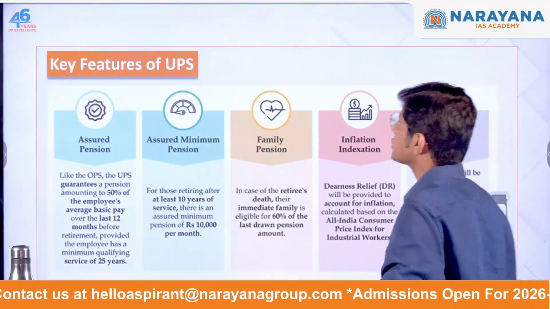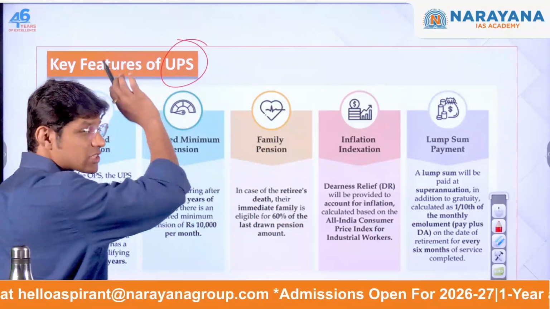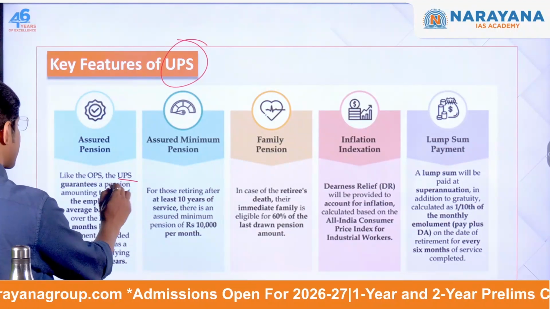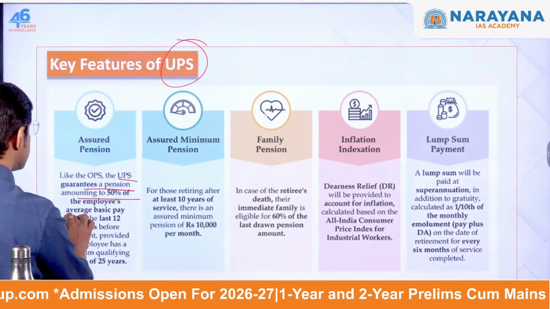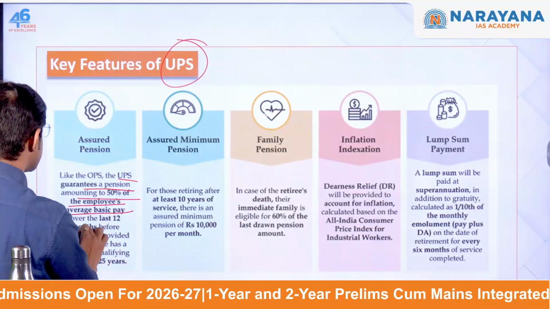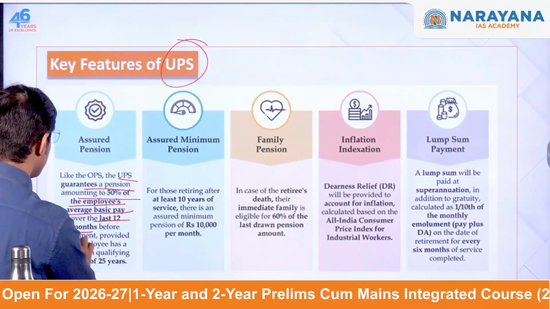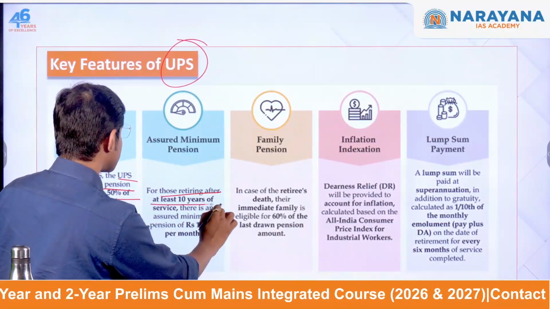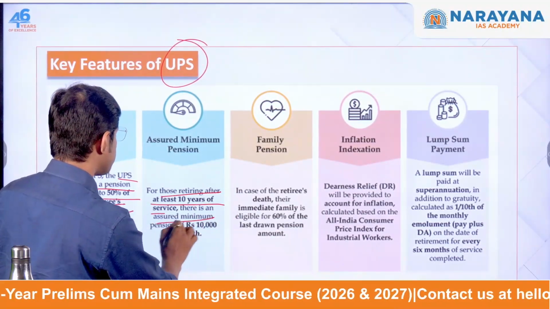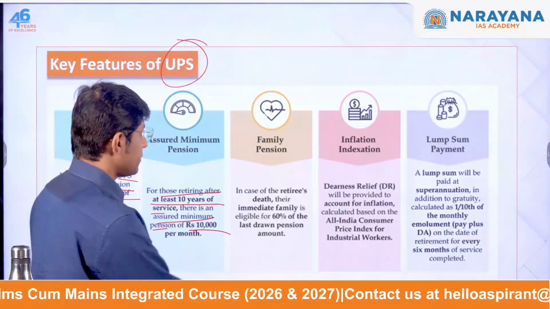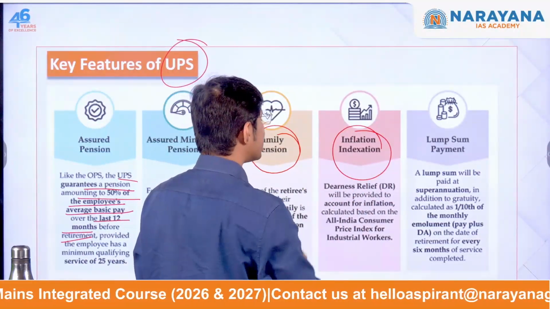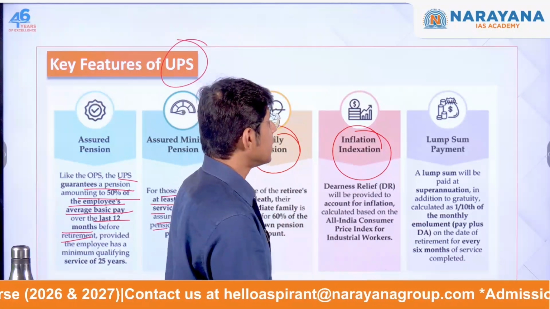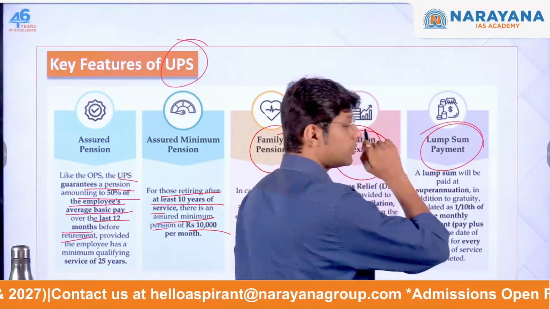Now, which are the key features of the UPS? Once you have understood the concept, you can read by your own. Assured pension: like the OPS, UPS guarantees a pension amounting to 50% of the employee's average basic pay over the last 12 months before retirement. Assured minimum pension for those retiring after at least 10 years of service. There is an assured minimum pension of rupees 10,000. Family pension, inflation indexation, which means it also takes into account inflation, and then lump sum payment after retirement.